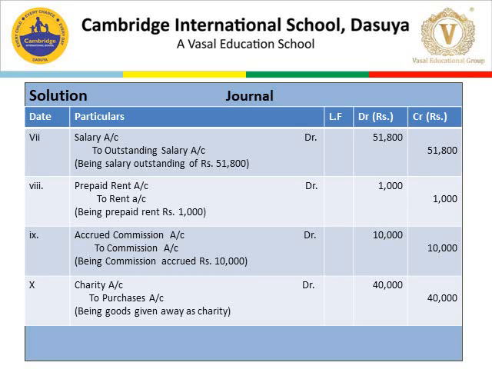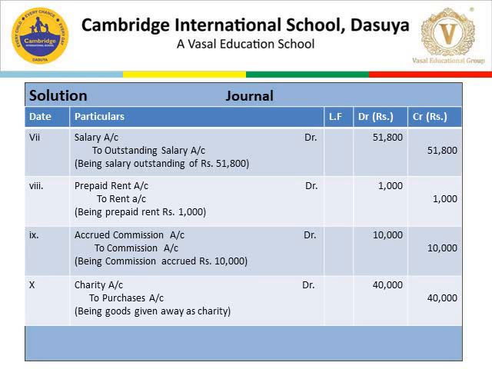So increase in assets is debit 10,000 to commission. Here the commission is an income. So increase in income is credited. So accrued commission account debit to commission account 10,000, 10,000. Narration is being commission accrued rupees 10,000.